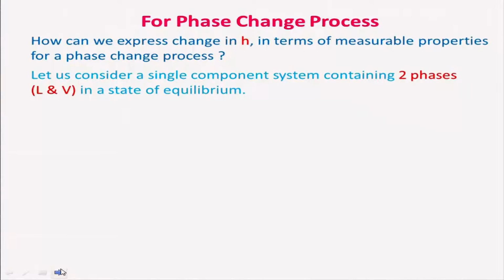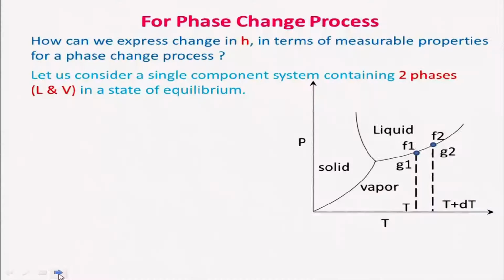So, let us consider a single component system with 2 phases, liquid and vapor, in the state of equilibrium. When it is in the state of equilibrium, it will be in thermodynamic equilibrium, that means mechanical equilibrium, thermal equilibrium, phase change equilibrium, and also chemical equilibrium, all those things will be valid. And what we will do, for example, we will take this phase diagram. I am taking it because solid, vapor and liquid you can describe in a single 2-dimensional PT plot.